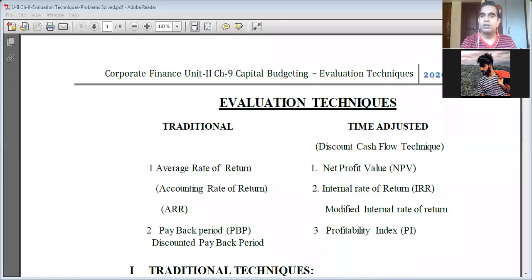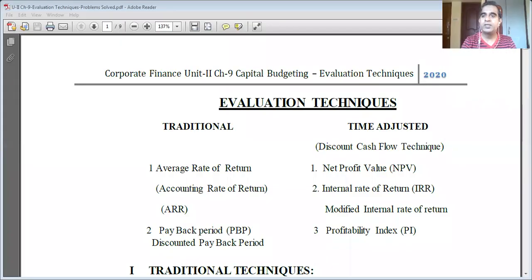Then next we went ahead with the payback period. We understood what the payback period is, and we solved a small numerical on the payback period of annuity. Okay, so we'll continue from there. Students, I hope we can see the PDF file.